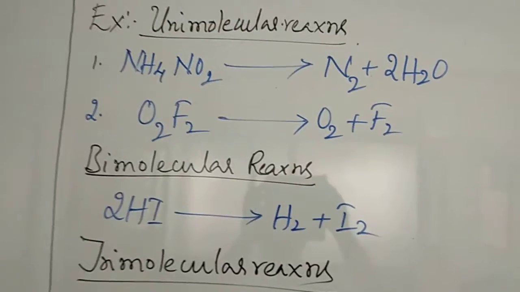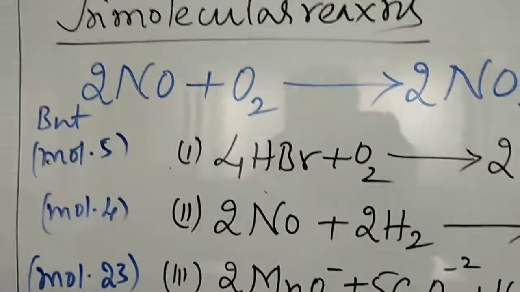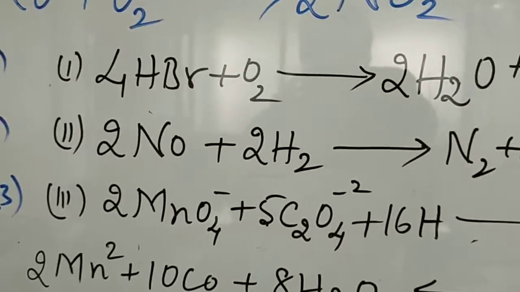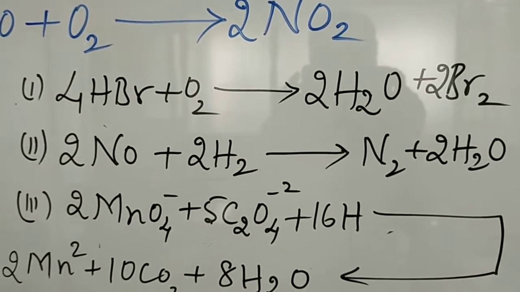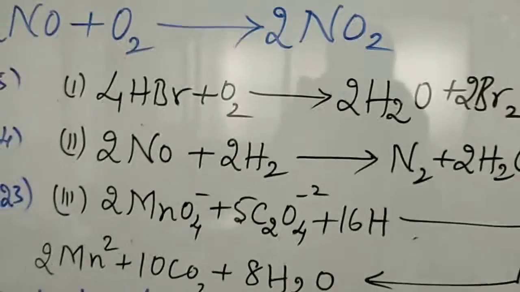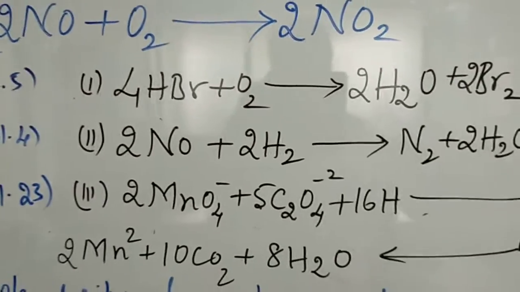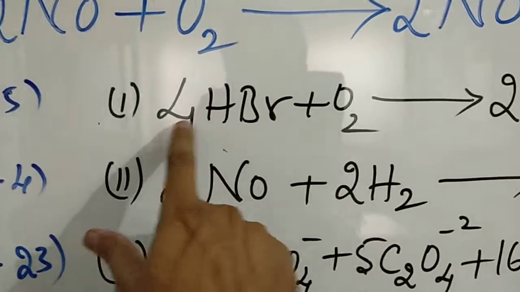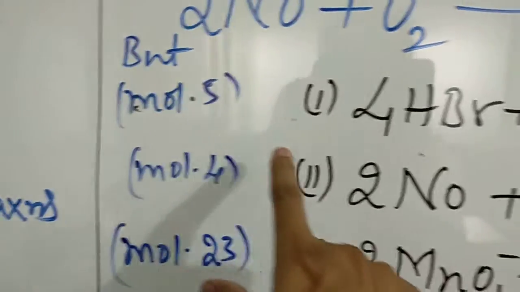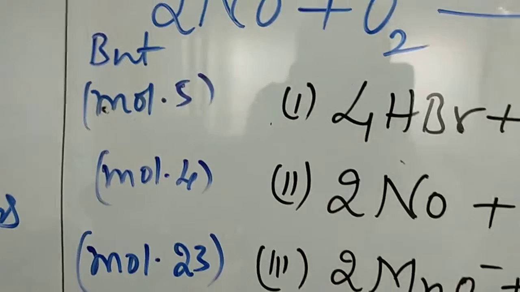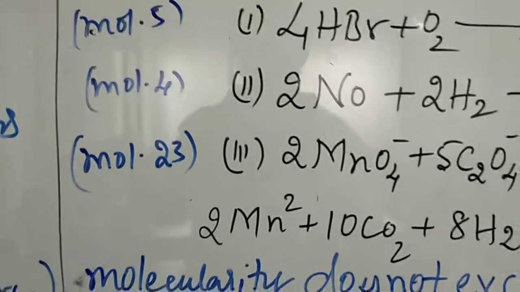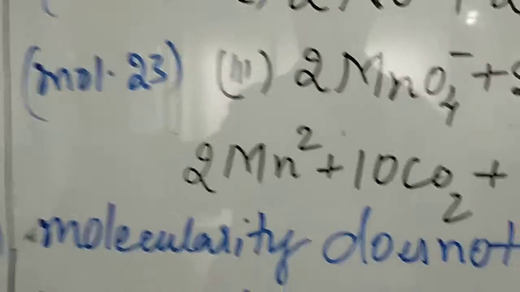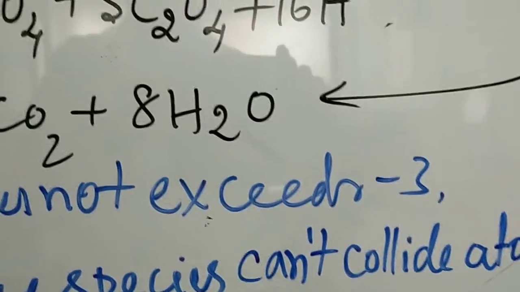So we are getting unimolecular, bimolecular and trimolecular reactions. But observe here, there is one reaction: 4HBr, four hydrogen bromide, and oxygen give rise to water and bromine. The molecules involved here are more than 3: 4 plus 1, the molecularity is 5. But is it possible to get a molecularity of 5? No. Molecularity does not exceed 3.